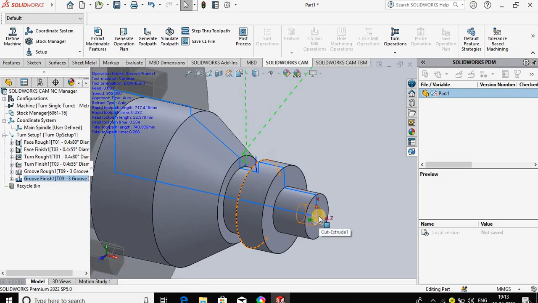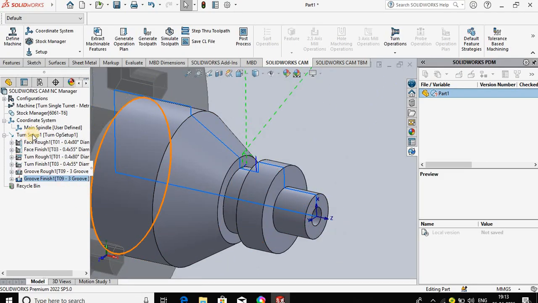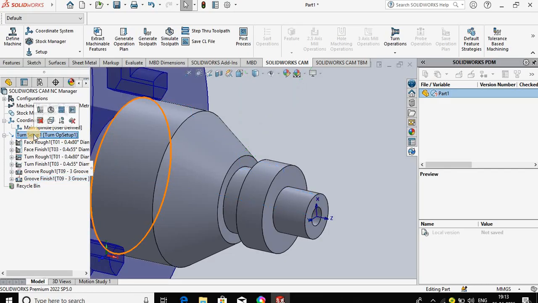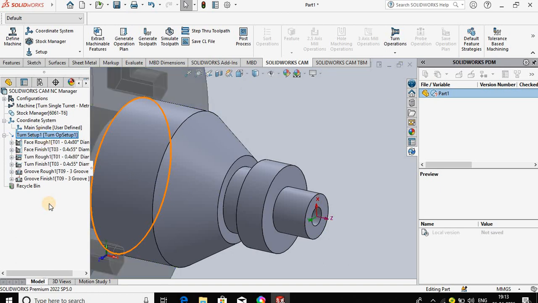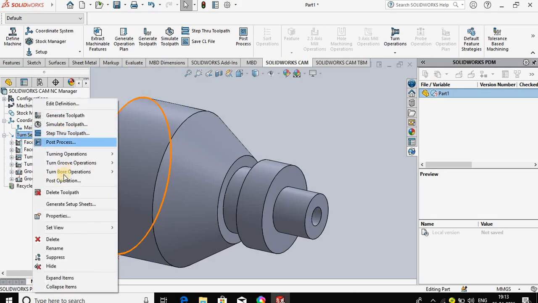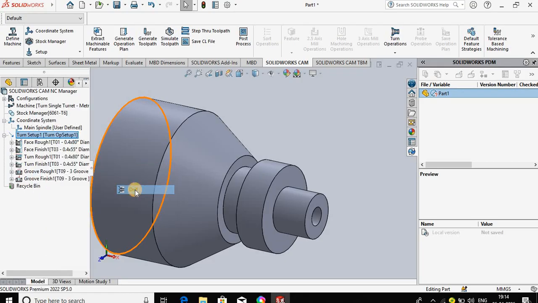So last is the drilling operation. Again on the turn setup, right click, then go for the turn bore. In which we select the drill operation. It is not bore, bore finish, bore up, central drill, trap, or threading. So simply the drill operation for the 10 mm diameter and 10 mm depth. Select the drill operation.